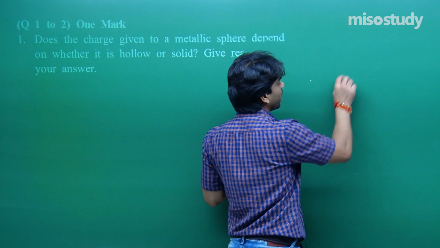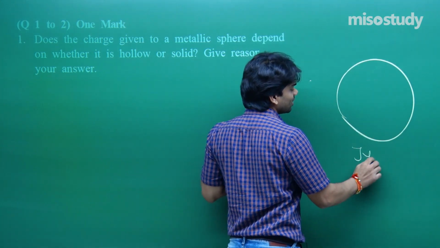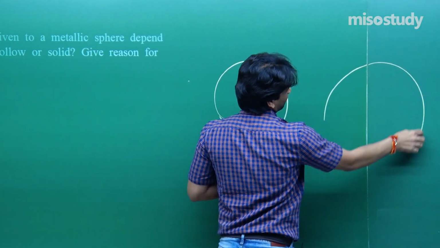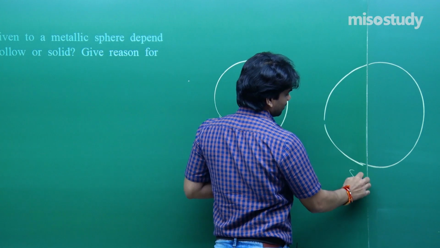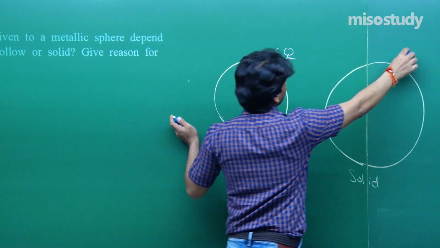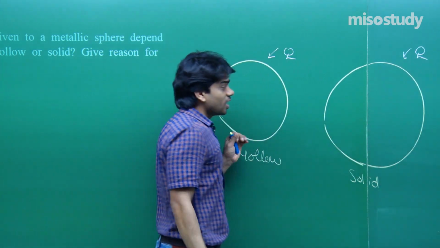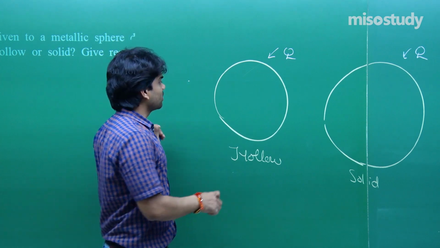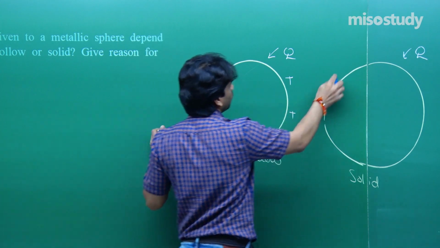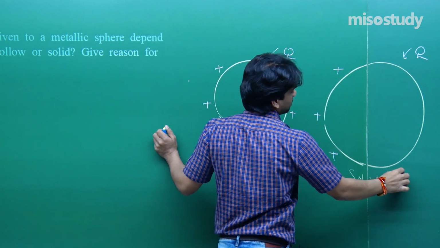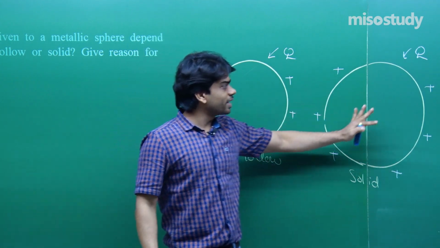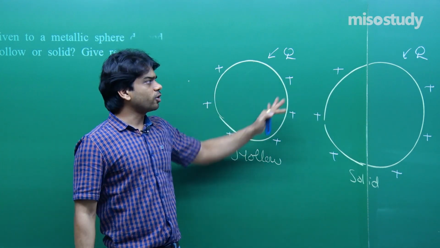Now if I show you the two kinds of sphere, the hollow one and the solid one, and if I provide charges Q and Q on them. Now we all know that in case of metallic spheres, charges always reside on the surface. It doesn't matter whether it's hollow or solid. Charges will never come inside. When it's a solid sphere, it will never come inside, and when it's hollow, it will always reside on the surface.